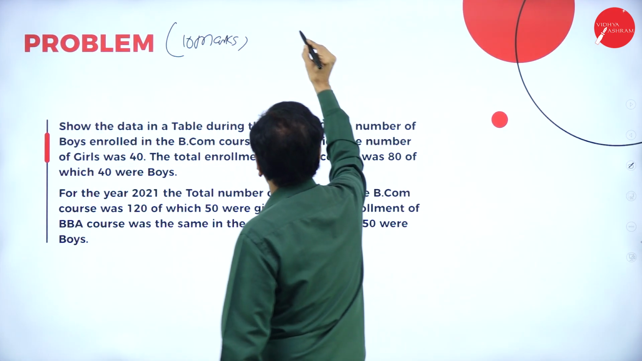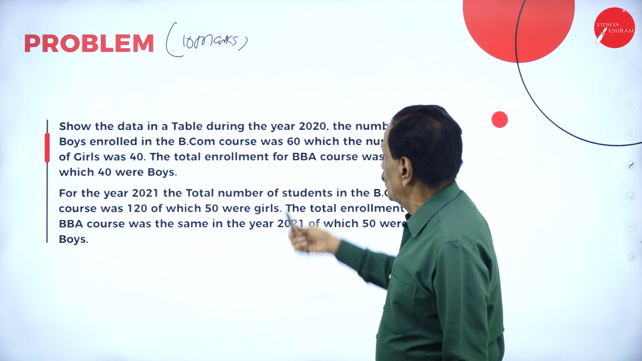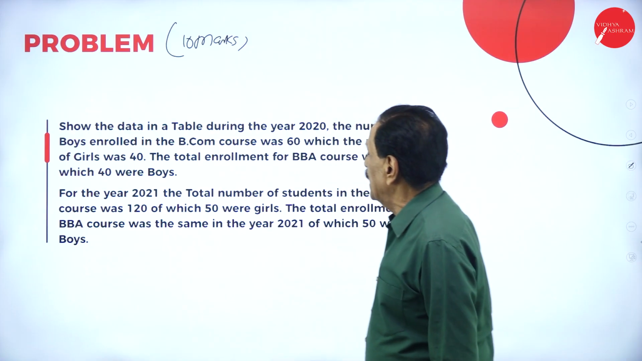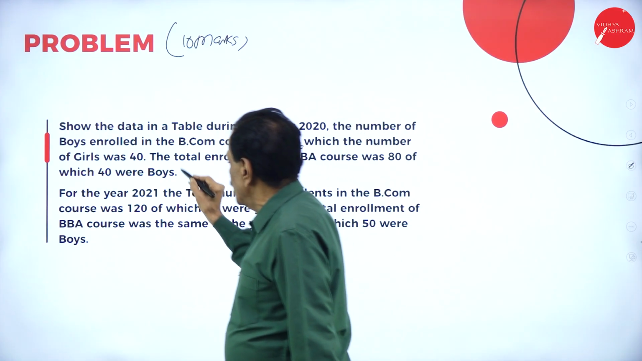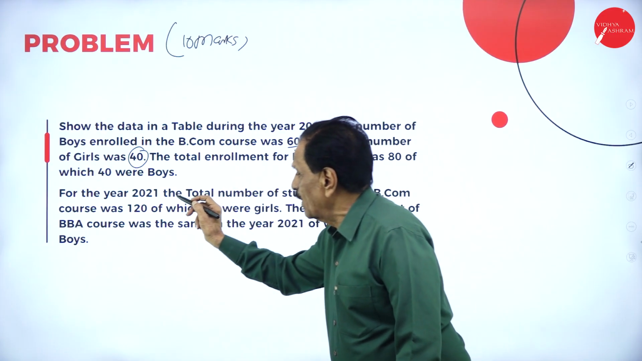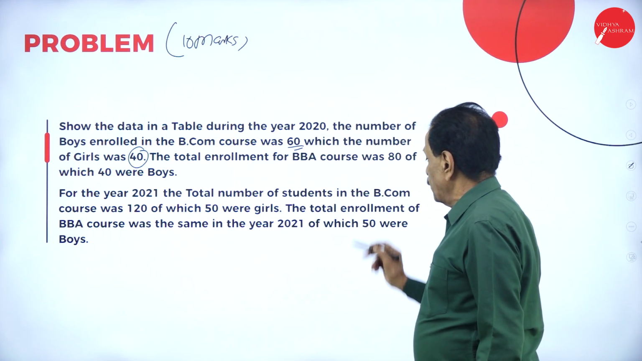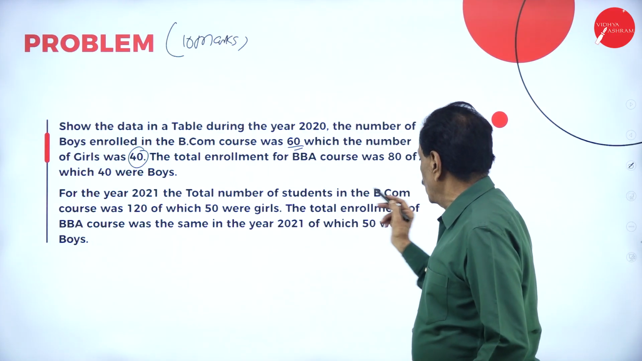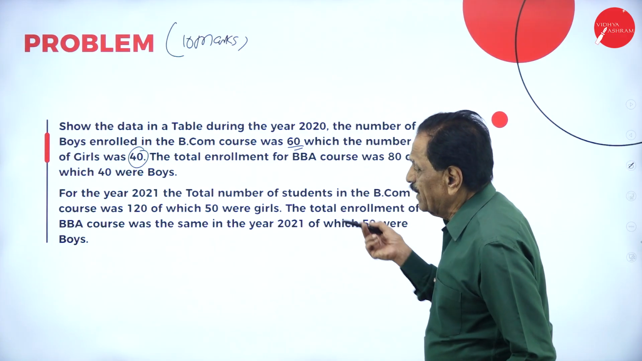Exam paper, July 2024 exam. Show the data in a table. During the year 2020, the number of boys enrolled in the BCom course was 60, while the number of girls was 40. The total enrollment for BBA course was 80, of which 40 were boys. For the year 2021, the total number of students in the BCom course was 120, of which 50 were girls. The total enrollment of BBA course was the same in the year 2021, of which 50 were boys.